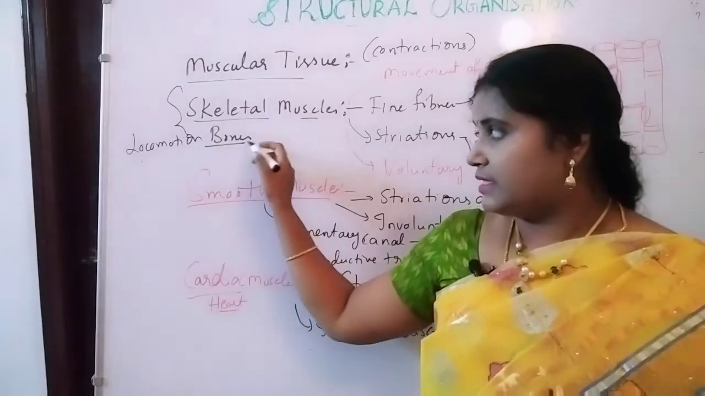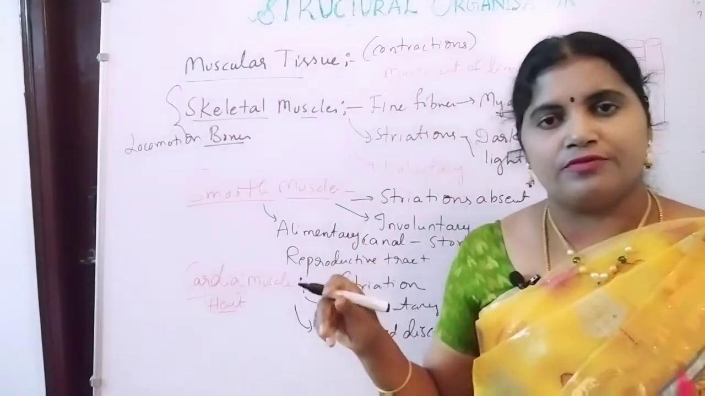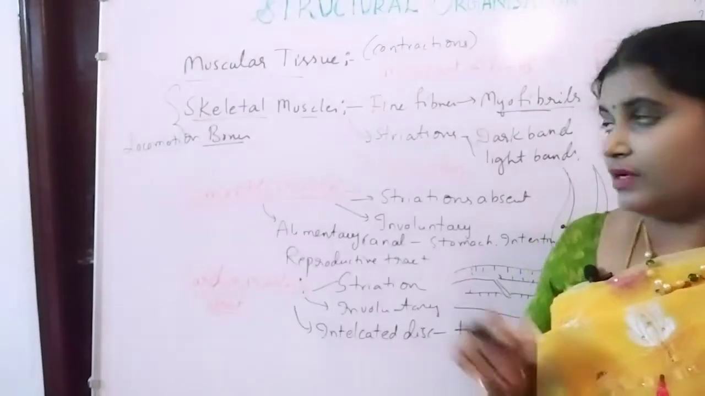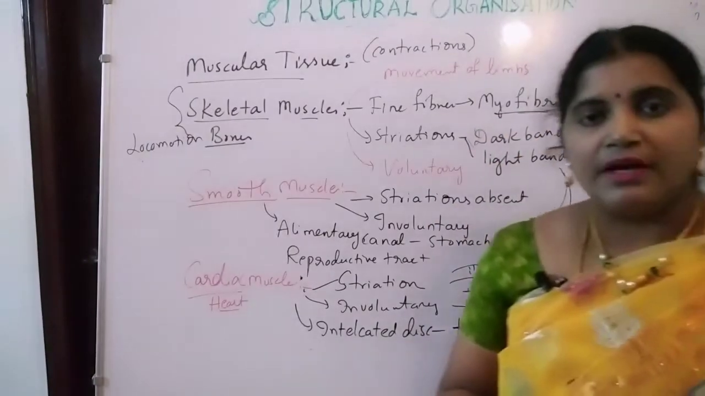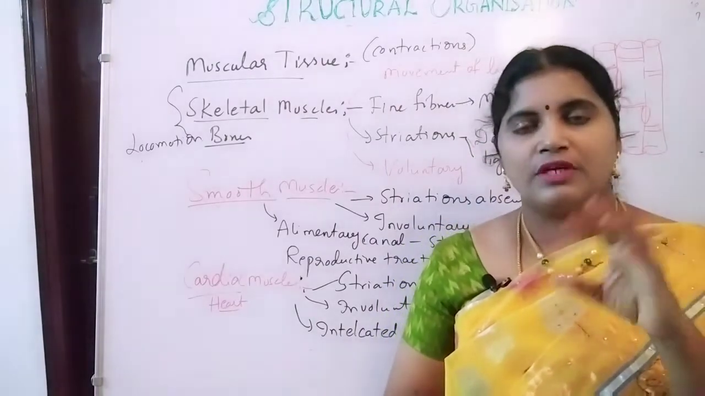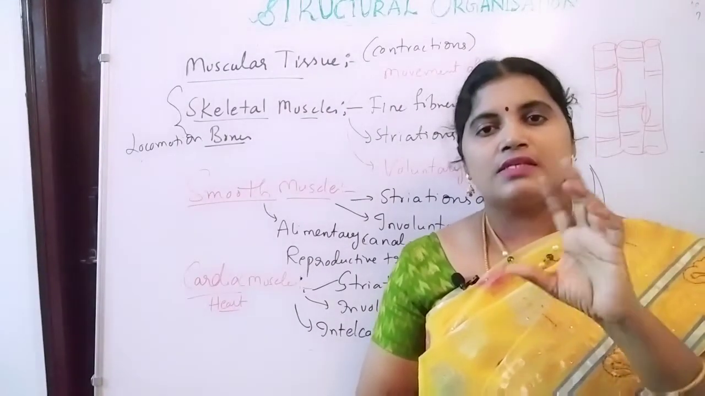So skeletal muscle is connected to the bones. This skeletal muscle is made up of long fine fiber-like structures. Those fibers are known as myofibrils. It is made up of the myoproteins. So with the help of that myoprotein arrangement, it appears in a striated manner.